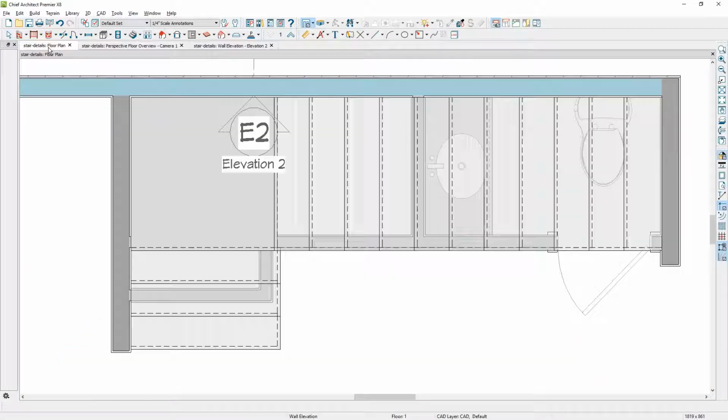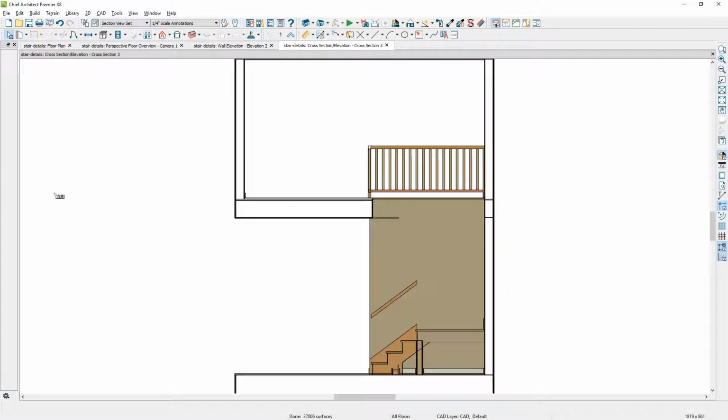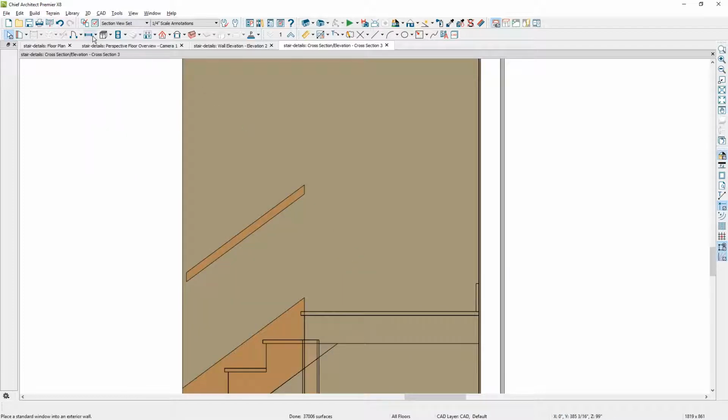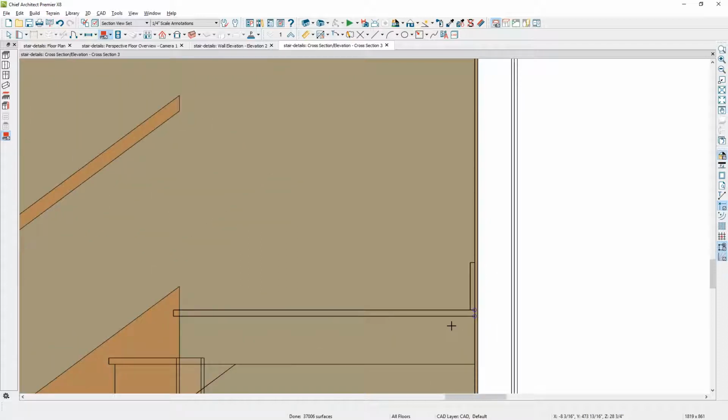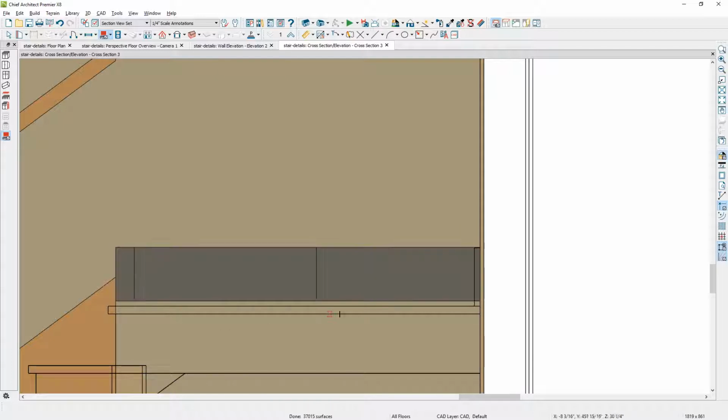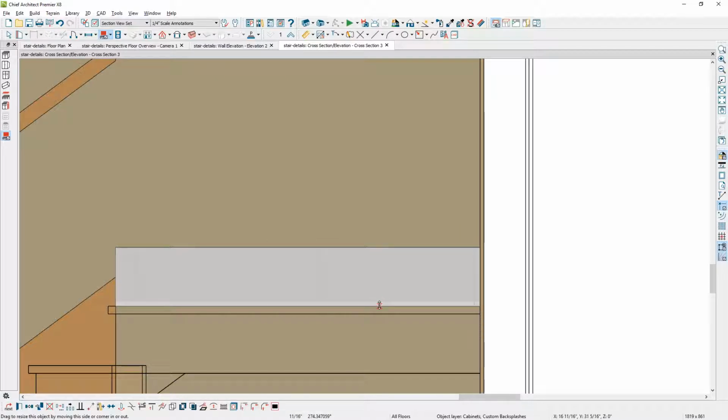Let's go back into the plan view, take the back clip cross section, and I want to see the entire stair. We'll zoom in. Again, I'm going to use the exact same tool, the custom backsplash tool, and we'll just do the same thing. You can actually see my custom backsplash from the other wall. I'm going to go ahead and overlap that. Just pull it across, zoom in and make the final adjustments. Pull that down to the platform.